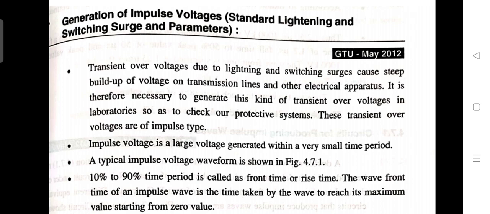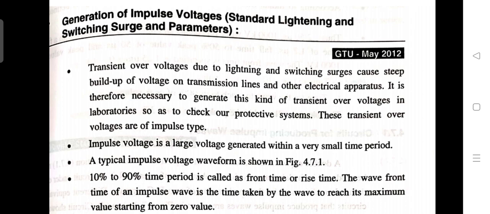Transient over voltages due to lightning and switching surges cause steep buildup of voltage on transmission lines and other electrical apparatus. It is therefore necessary to generate this kind of transient over voltages in laboratories so as to check our protective system. So why do we generate the impulse voltage? To check how much impulse voltage our protective system can withstand for a certain time period. These transient over voltages are of impulse type. Impulse voltage is a large voltage generated within a very small time period.